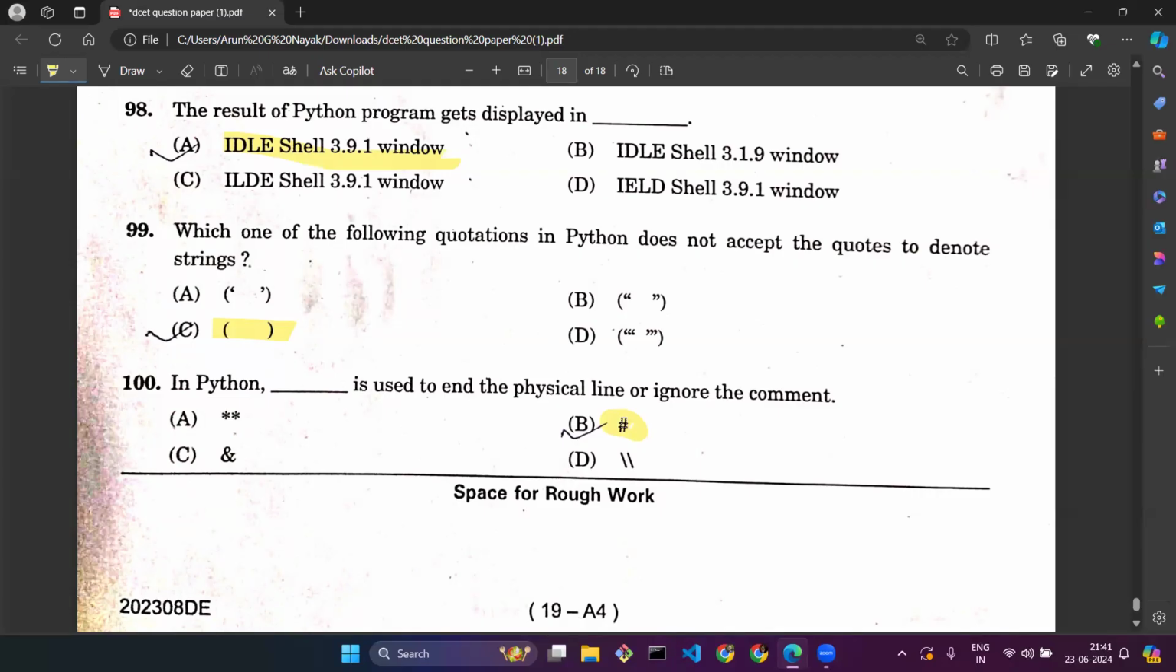That is hash. So these are the 100 questions from last year's DCET question paper, that is the 2023 question paper. Revise these questions and find similar kinds of questions. If you get stuck at any question, try to understand that concept and keep on practicing so that you can score well in your examination with the help of these videos we have been creating.